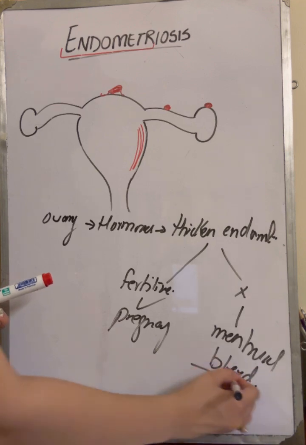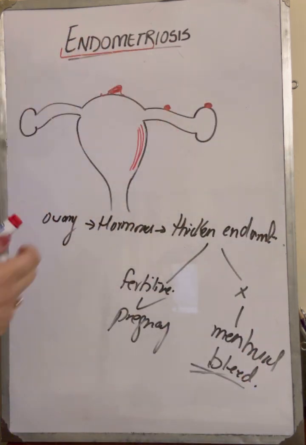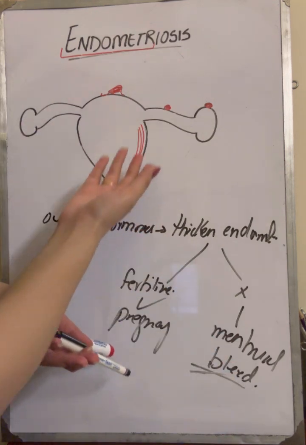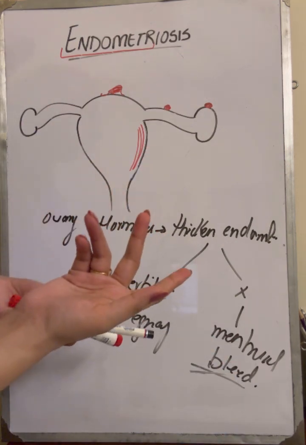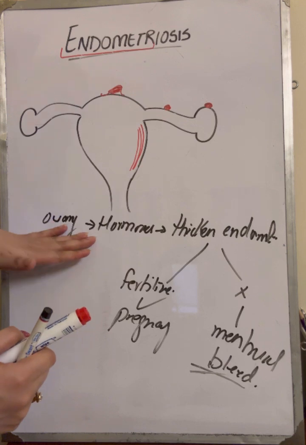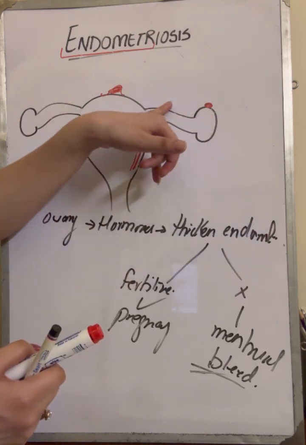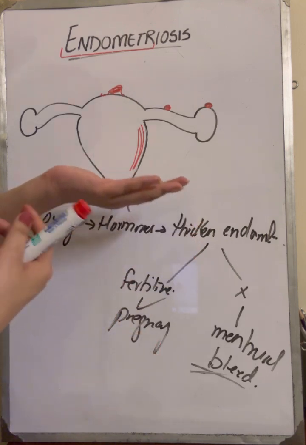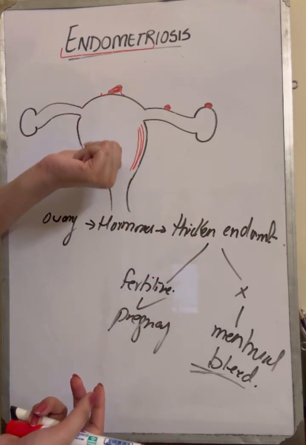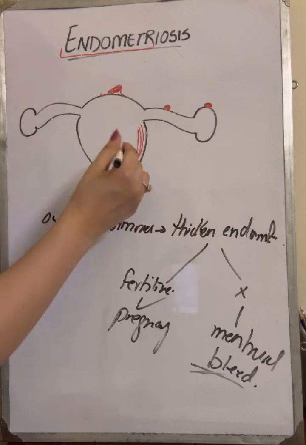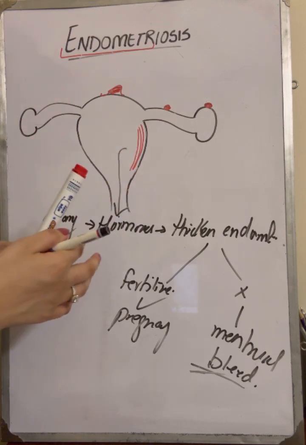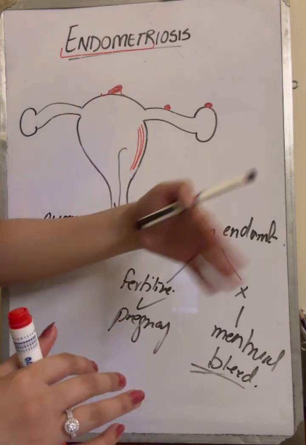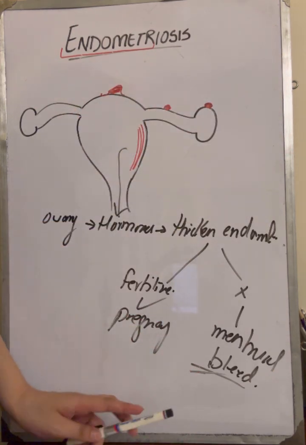Bleeding occurs. So what happens in endometriosis? These tissues respond exactly the same way the uterine endometrium responds to the hormones. When the ovary releases hormones, it thickens the endometrium, and this endometrium will also thicken. It will also release blood, but the difference is that in the uterus the blood has a space to go out, and it bleeds. But here there is no place to go out. Here is where the problem starts.